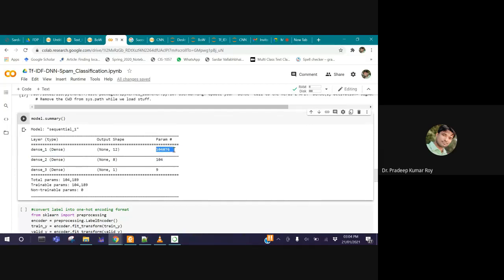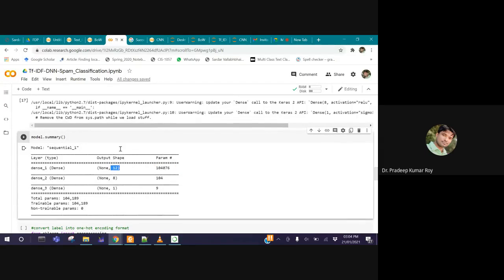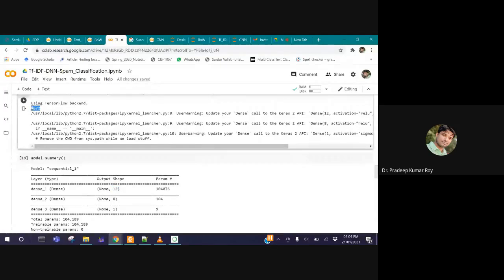During the presentation, I skipped this part. Let me explain this part. This is the number of neurons, or you can say the number of features, present at the input layer, times the number of neurons present at the first hidden layer. The number of unique features that we have is 8672. So 8672 into 12. Can anyone tell me what is the output? 8672 into 12, what is the output? Let me do it from my end also.